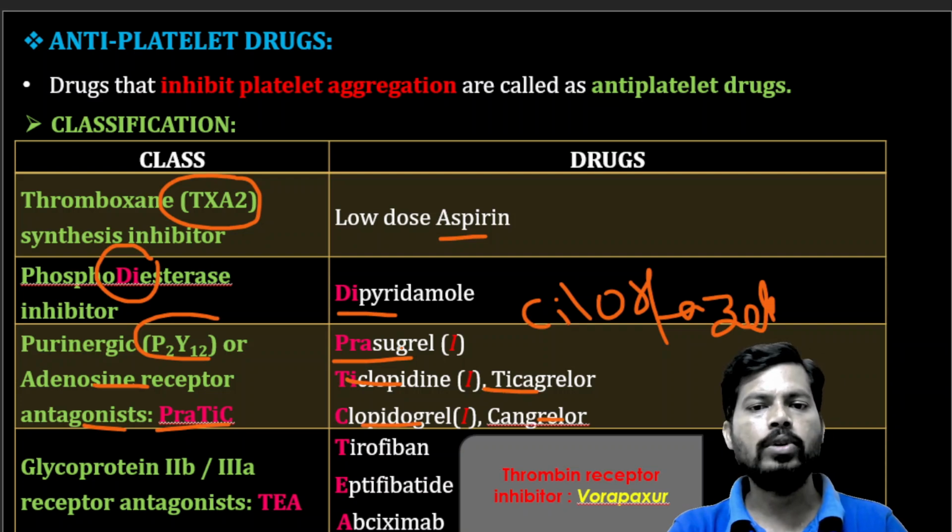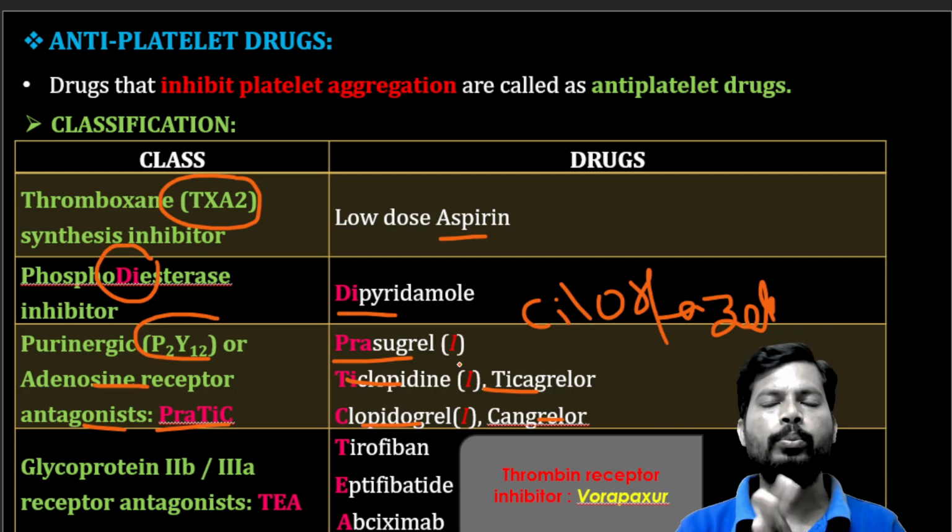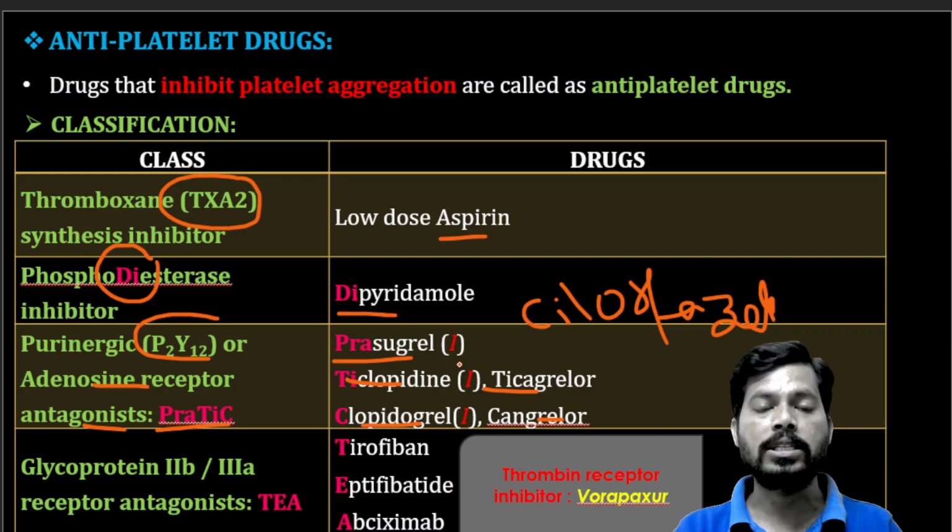Among these, prasugrel, ticlopidine, and clopidogrel are irreversible inhibitors of P2Y12 purinergic receptors or adenosine receptors. When these receptors are activated, they promote platelet aggregation. But these receptors are blocked and prevent the binding of adenosine diphosphate. If adenosine diphosphate does not bind to this receptor, there is no aggregation of platelets and no clotting disorders.